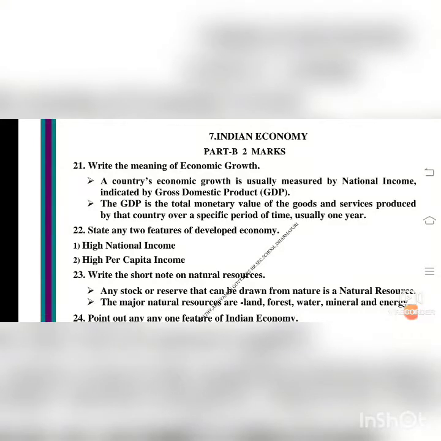Good morning students, today we are going to see lesson 7, Indian economy. So what is the Indian economy? We are seeing about the economic conditions of India. Write the meaning of economic growth.